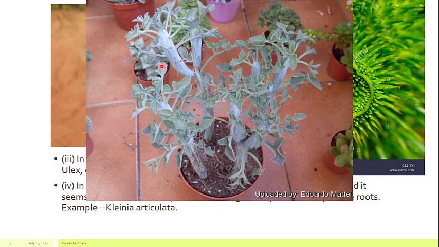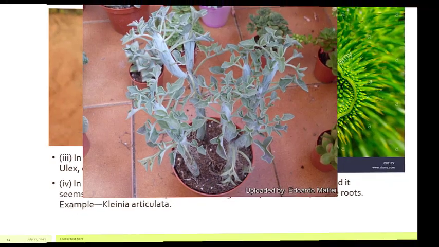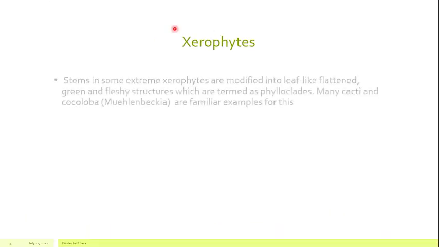And in the third condition, we can say that there is the last statement which is describing this particular plant. This is actually the stem. You can see here, these are the stem which is like the leaf, and it is storing the water as much as it can, and the leaves are directly arising from the stem. So these are the different types of adaptation.